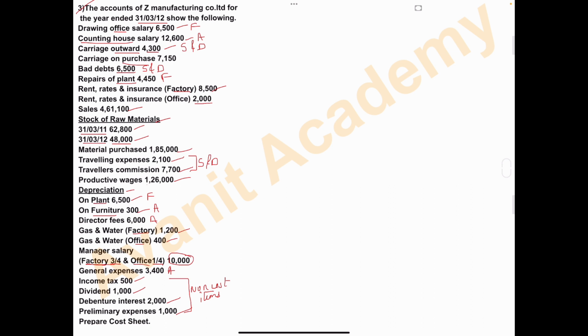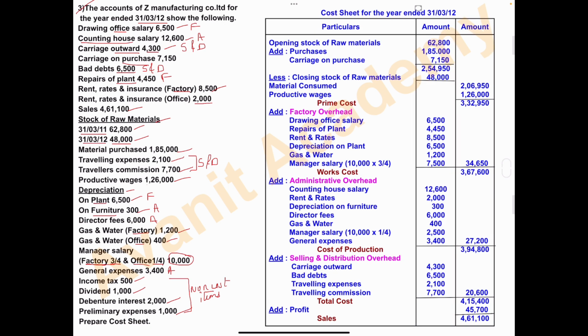Let's prepare the cost sheet for the year ended 31st March 2012. Write the heading Cost sheet for the year ended 31st March 2012 and the columns are particulars, amount, amount. First, what we have to take? Opening stock of raw material. So write here opening stock of raw material.